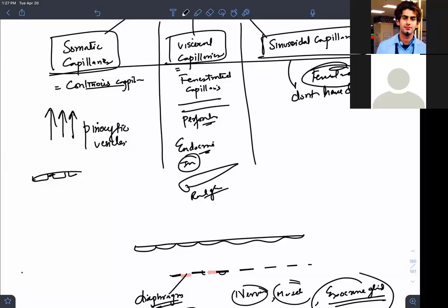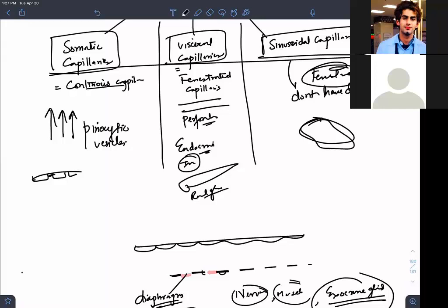Which of the following is the biggest? Who has the biggest diameter? Sinusoid. Think like a pool, like sinuses, a dilated part. Do they have pinocytic vesicles? No, sir. Do they have a continuous basal lamina? No. Discontinuous basal lamina, sinusoid.